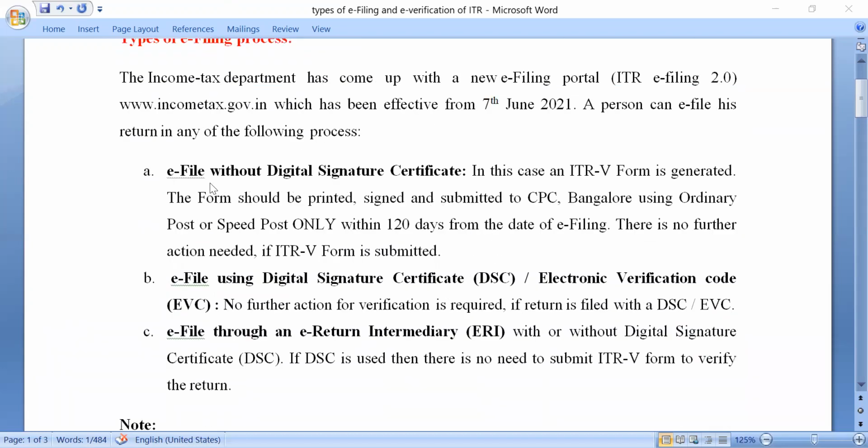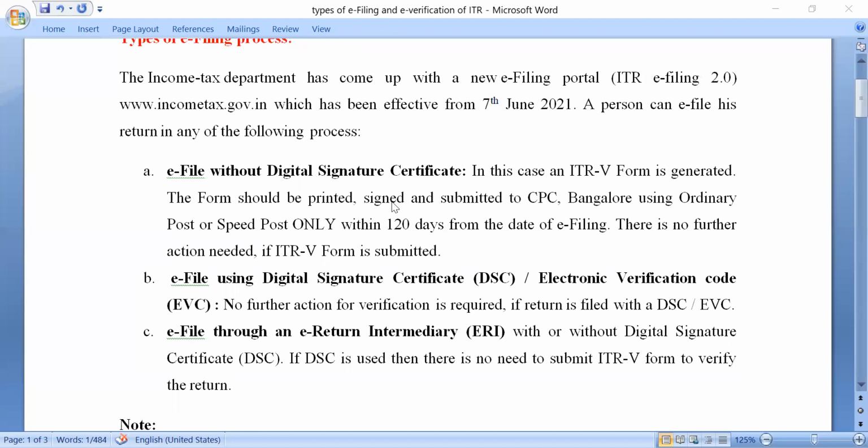If you file without a digital signature certificate, then you will have to go for manual verification. Let me tell you one thing: after submitting any return, the Income Tax Department will process it only when you have verified it at your end.